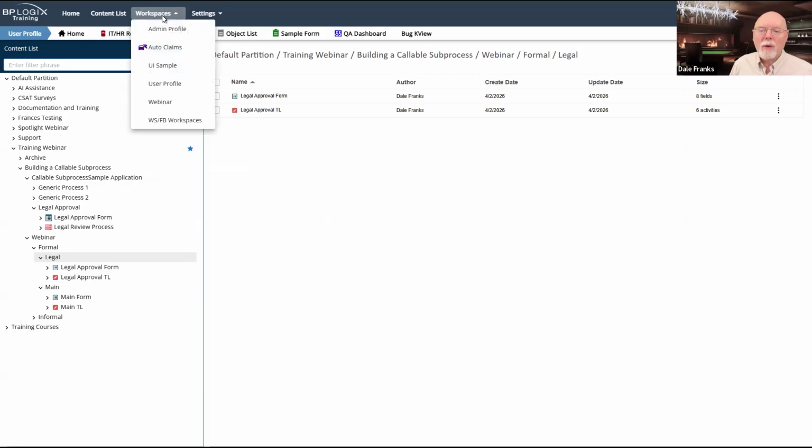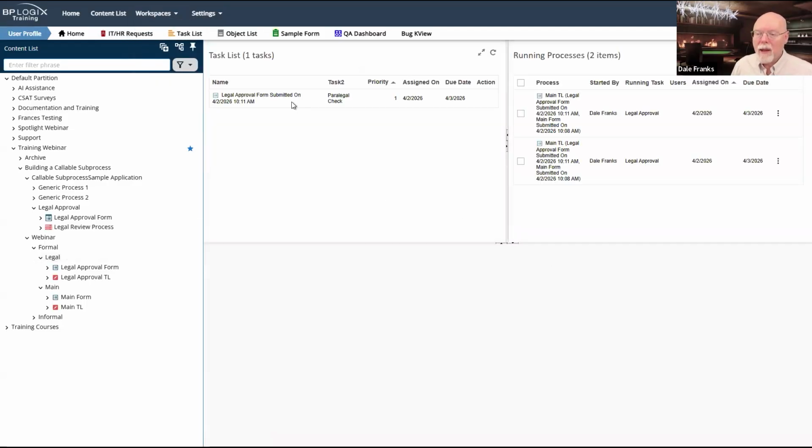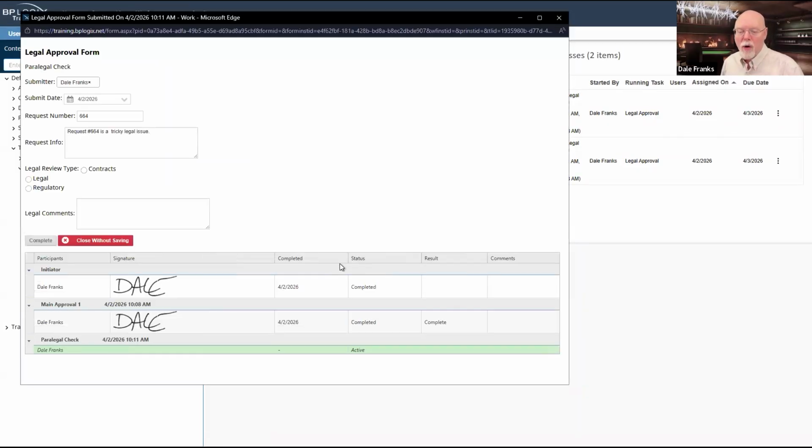So we're going to switch our workspaces back over to user profile. And I have a legal approval form that was submitted right now. I'm in the paralegal check activity. So I can now click on this to open the form in task context. So now I am running in the paralegal check.